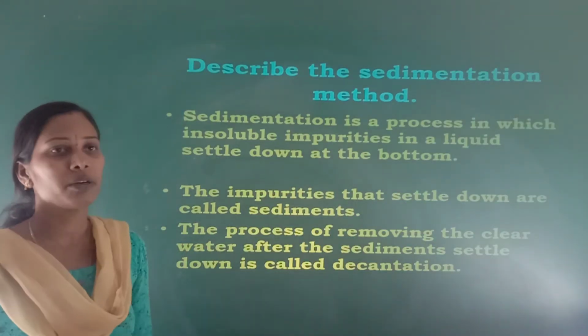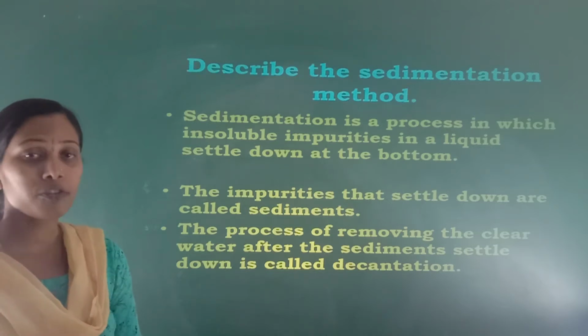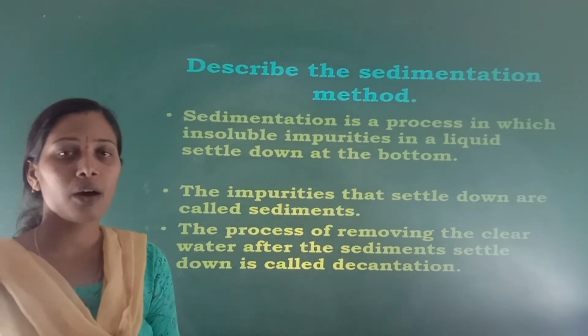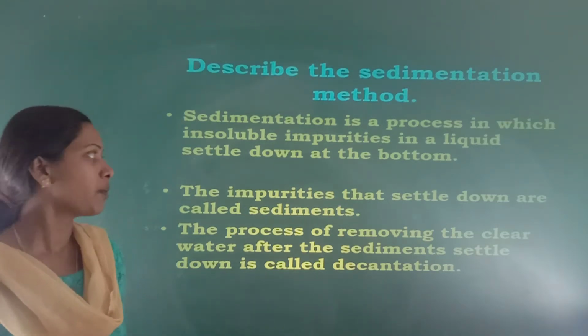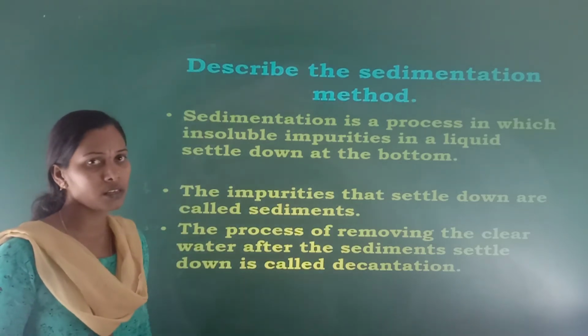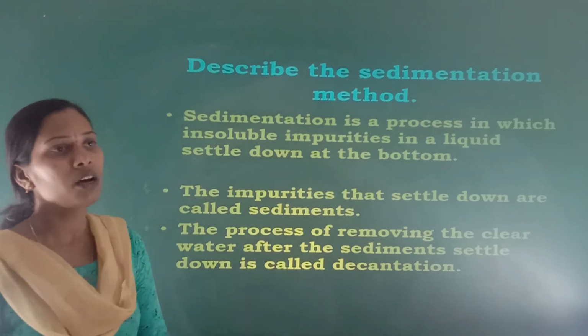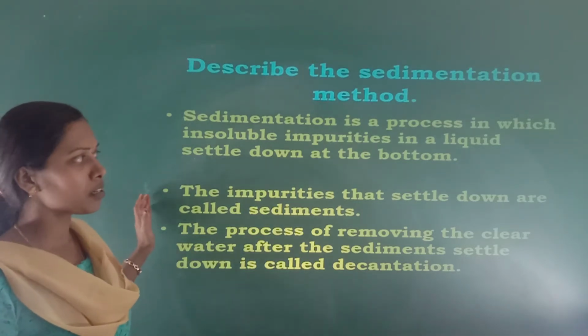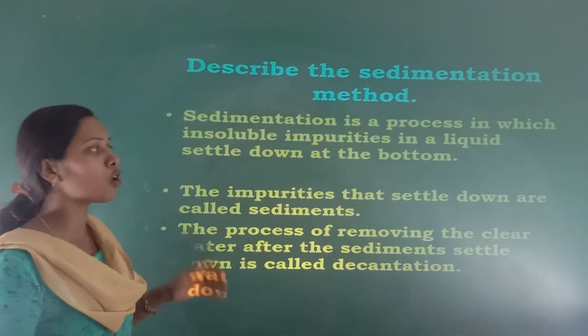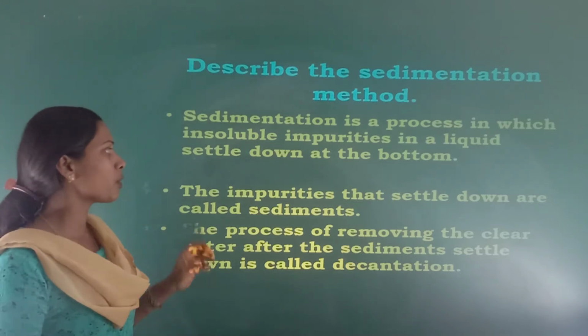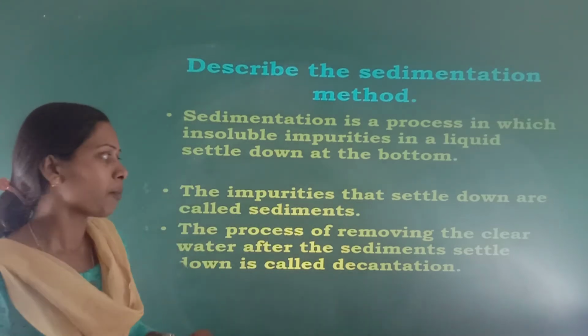Next, describe the sedimentation method. So, one of the methods we have learned, that is filtration. Now, sedimentation method. Sedimentation is a process in which insoluble impurities in a liquid settle down at the bottom.